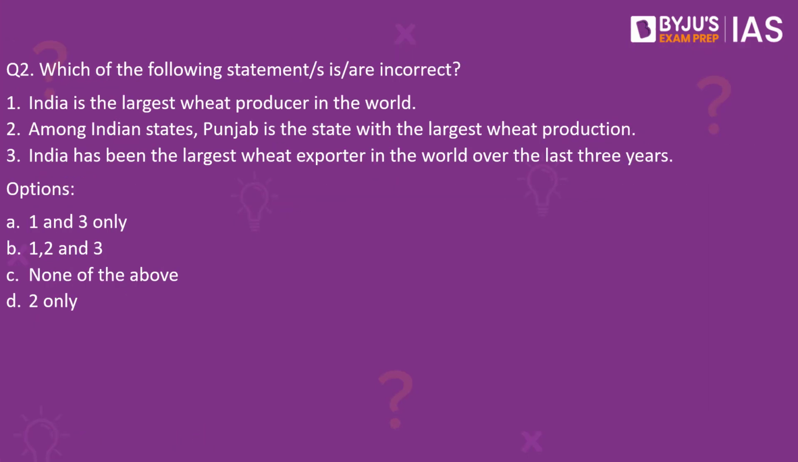Which of the following statement or statements is or are incorrect? Please note the question asks for incorrect statements. There are three statements given. First one, India is the largest wheat producer in the world. Statement 2, among the Indian states, Punjab is the state with the largest wheat production. Statement 3 reads, India has been the largest wheat exporter in the world over the last 3 years. Please have a look at the options.